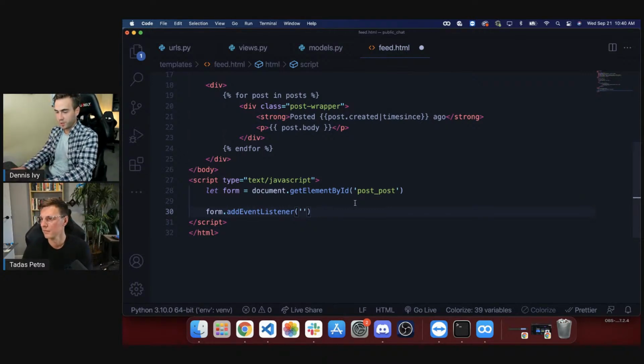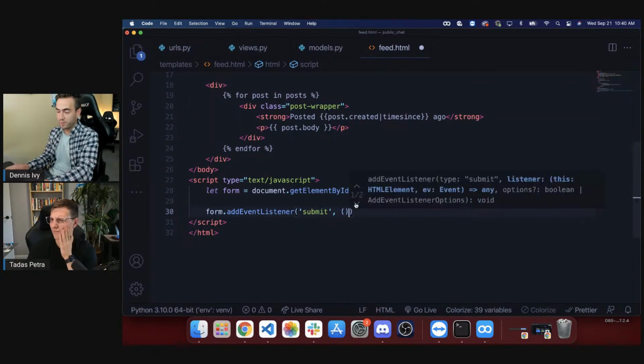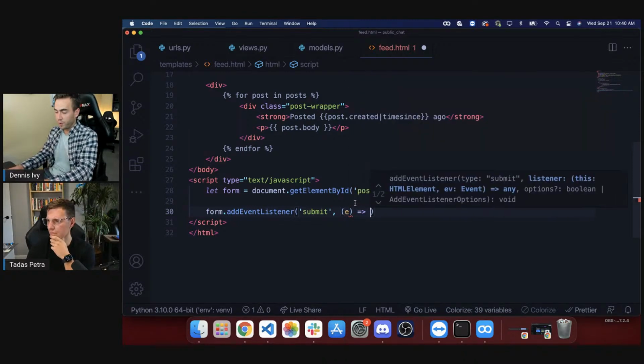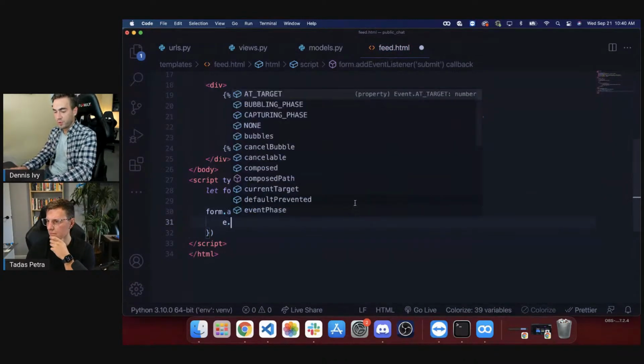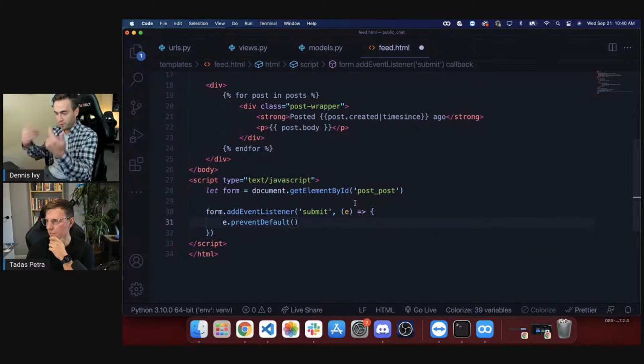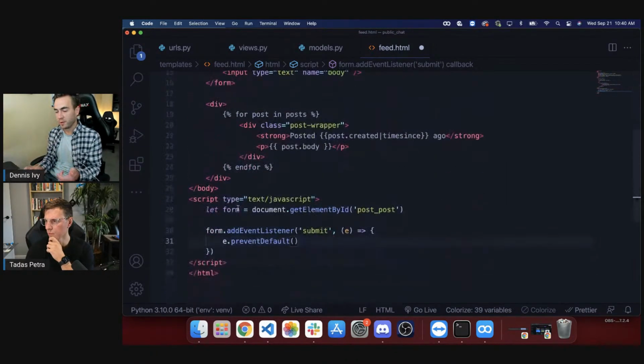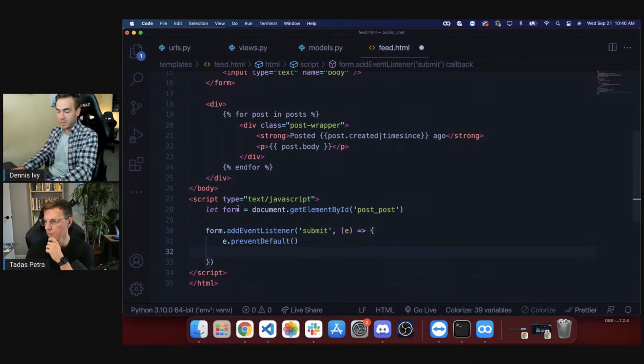Okay, so we're just going to do form.addEventListener. We want to listen for the submit event. So when that form is submitted, we're going to use an arrow function here, and we're going to respond to this event. The first thing we want to do is prevent default, otherwise the form will refresh the page. And at this point, it's going to send a GET request because we haven't specified a method. So we want to prevent that default action.